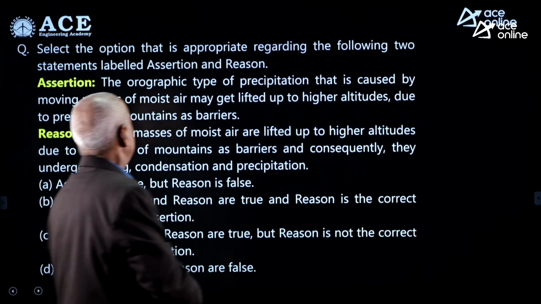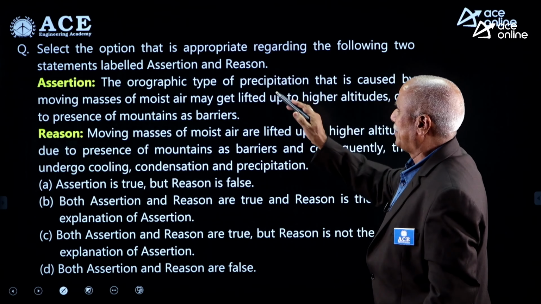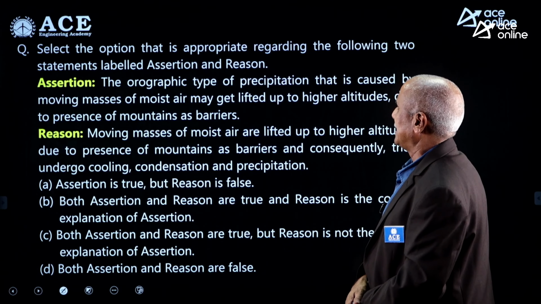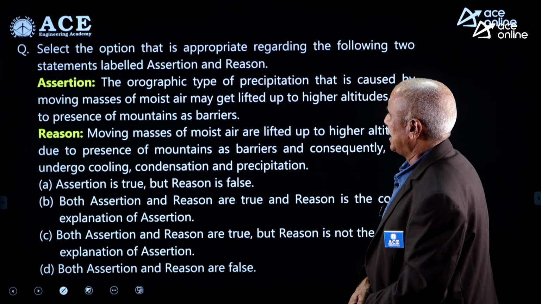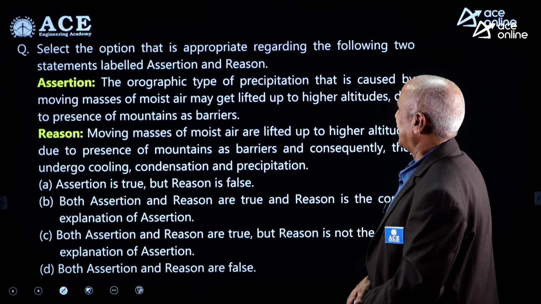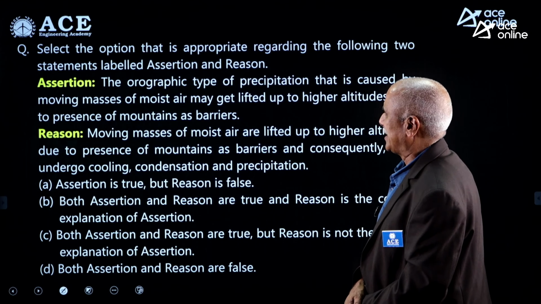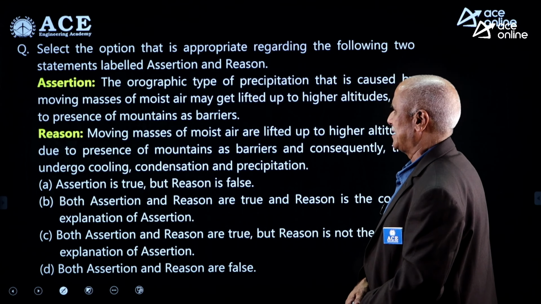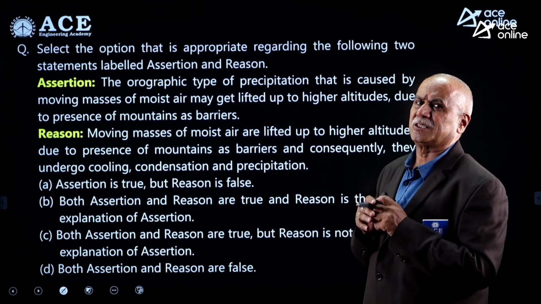Select the option that is appropriate regarding the following two statements labeled assertion and reason. Assertion: the orographic type of precipitation that is caused by moving masses of moist air may get lifted up to higher altitudes due to the presence of mountains as barriers. We know this is the cause for orographic precipitation.